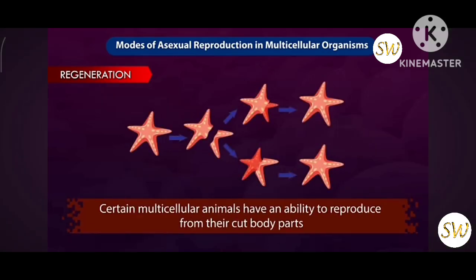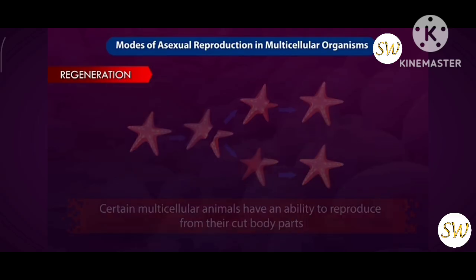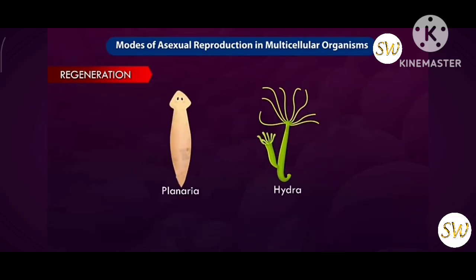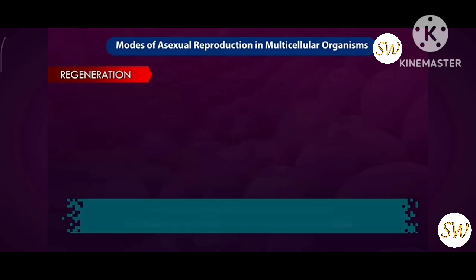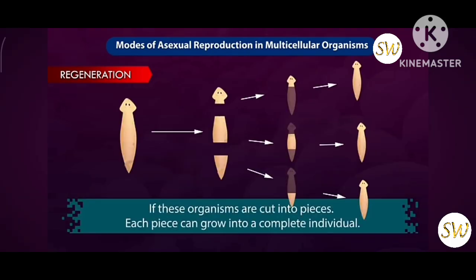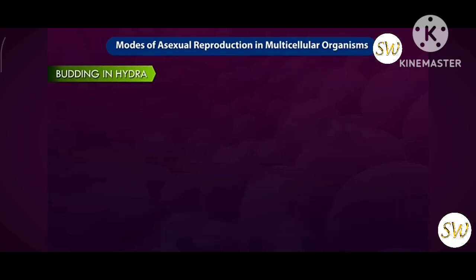Certain multicellular animals have an ability to reproduce from their cut body parts. For example, planaria and hydra. If these organisms are cut into pieces, each piece can grow into a complete individual. This is called regeneration. Next, budding.